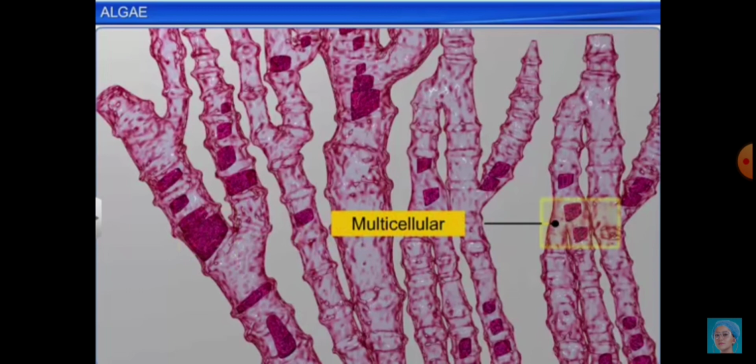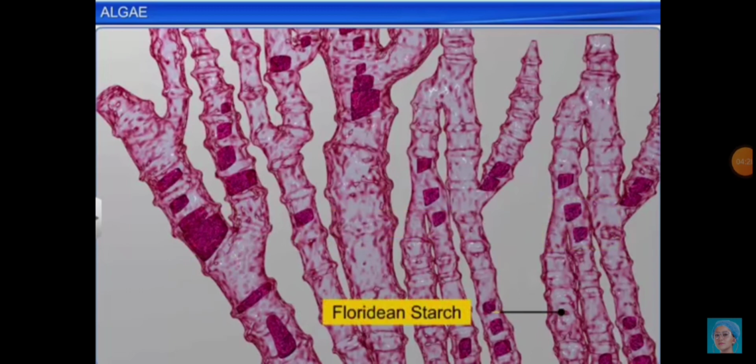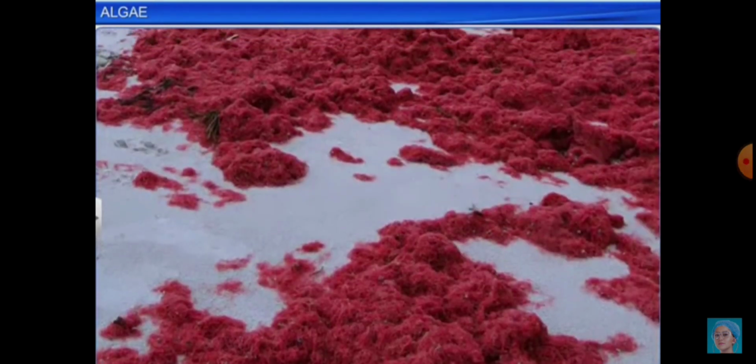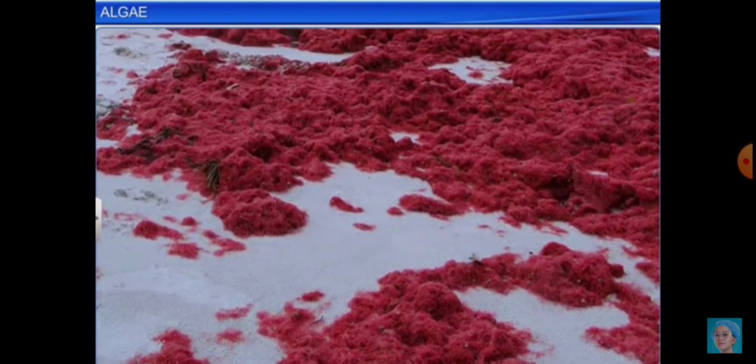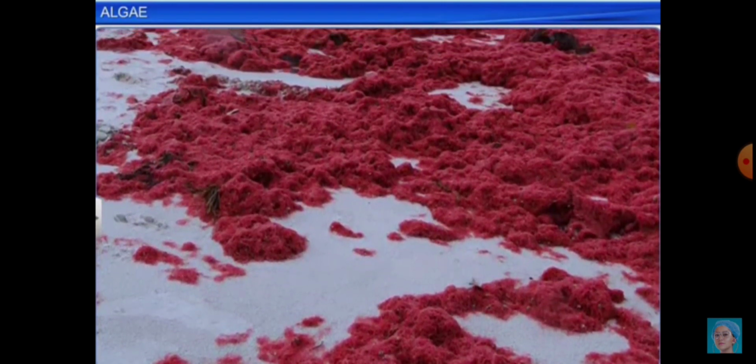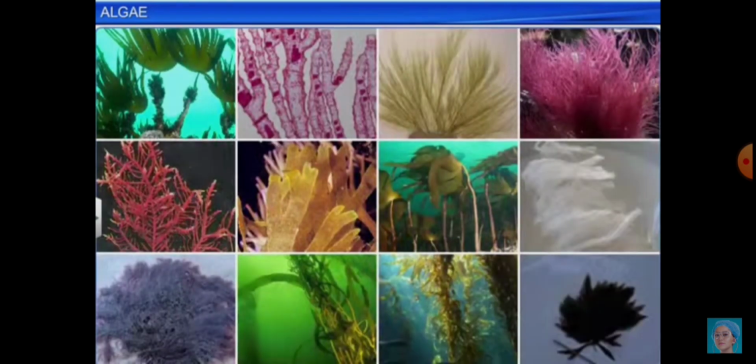Here you can see the filaments of the rhodophycean algae, they are multicellular, and there is the storage known as the Floridian starch. This Floridian starch is unique to the rhodophyceae or red algae. Rhodophyceae can produce non-motile spores. With the help of these non-motile spores, they will do the asexual reproduction, and with the help of these motile spores, they will do the sexual reproduction.